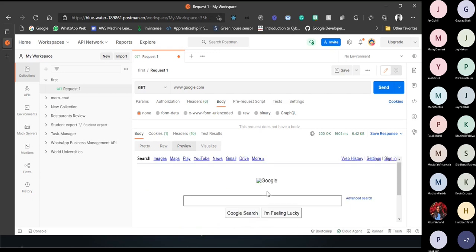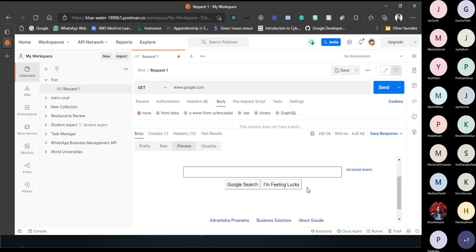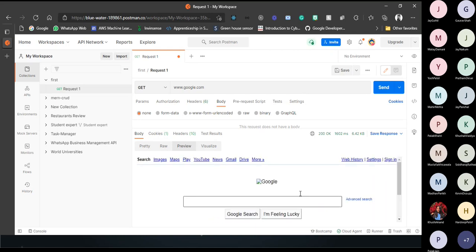You can see the Google page that you often see by typing www.google.com. So you can see how Postman gives a better visualization of your API. If you just typed this command through a command line, you would see raw data which doesn't give much sense to you. But with Postman you can get a better visualization of your response.